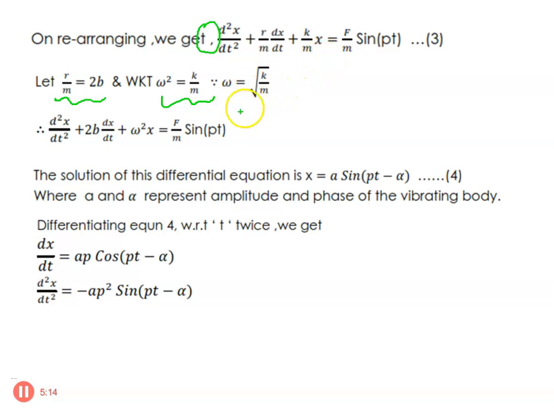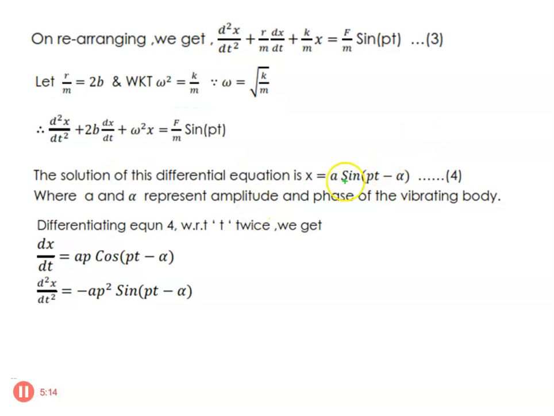Then here omega is equal to square root of k by m. When we substitute it, you will be getting d square x by dt square plus 2b dx by dt plus omega square x is equal to f by m sin pt. The second order solution of this equation is x is equal to a sin(pt minus alpha). This is a general solution for this second order differential equation.